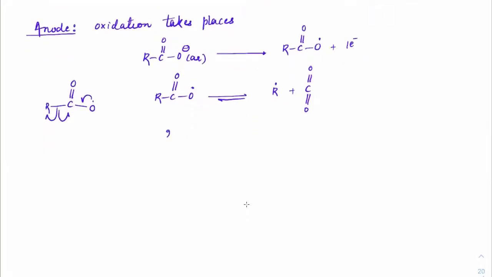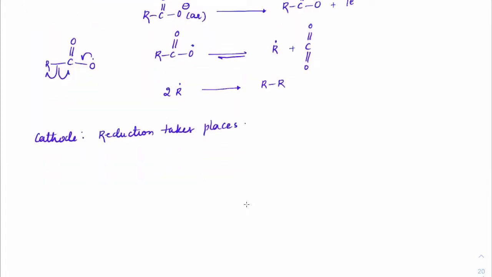Two moles of such radicals will immediately terminate to form R–R. That's how we will get an alkane. This is what is happening at the anode. At the cathode, reduction will take place. Because it is an aqueous solution, we expect water to get reduced. So water will take electrons and give H2 gas, forming 2 OH⁻.